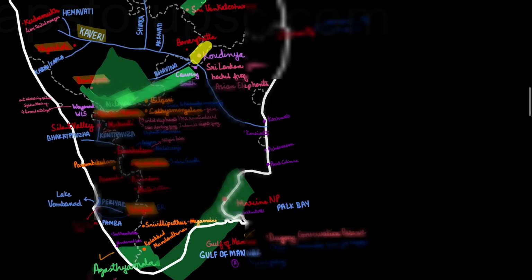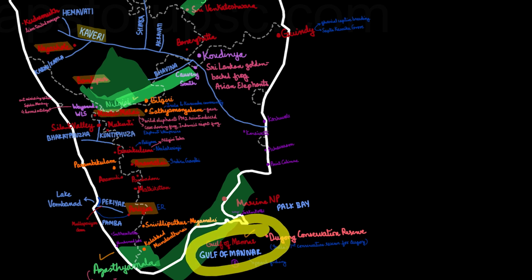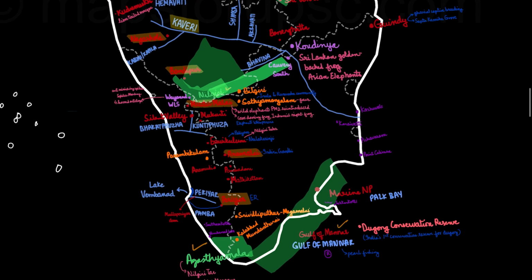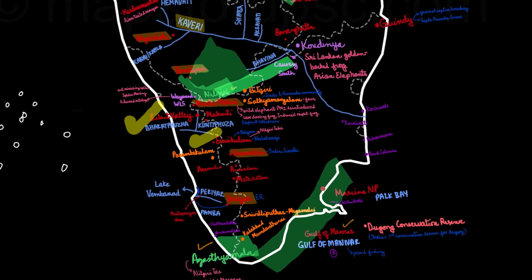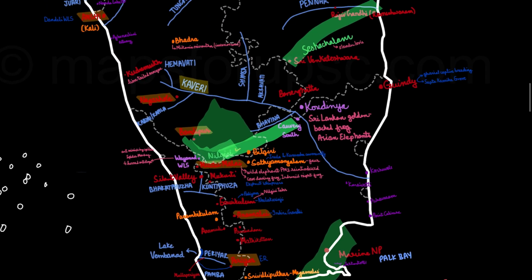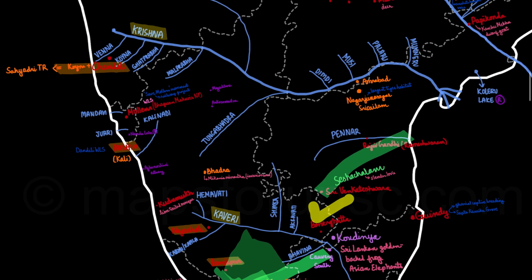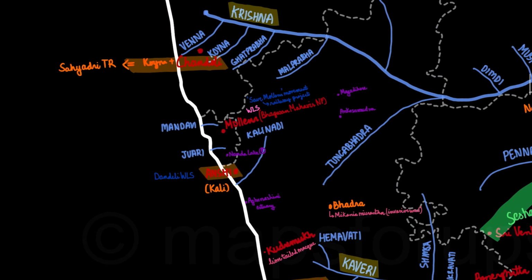So let's just revise the national parks of Tamil Nadu. First is Guindy, then the Marine National Park, then Annamalai, Mukurthi, Mudumalai, and this Gulf of Mannar National Park, Marine National Park basically. Over here in Kerala, we had the Silent Valley, Eravikulam, Periyar, Anamudi, Pambadum Shola, Mathikettan. These were the national parks. And in Karnataka, we had Nagarhole, Bandipur, Bannerghatta, Kudremukh. So we are left with just one state, which is the state of Goa.